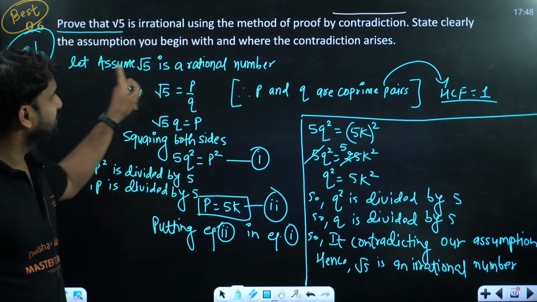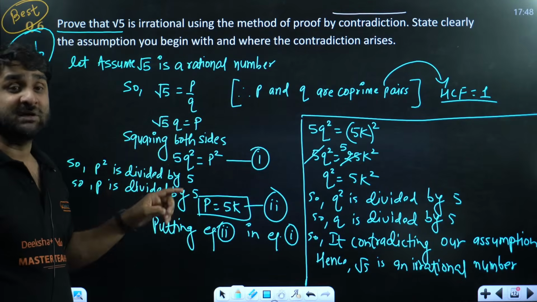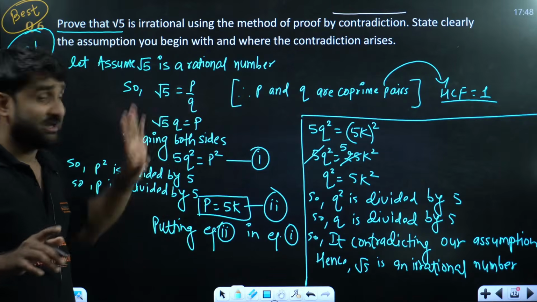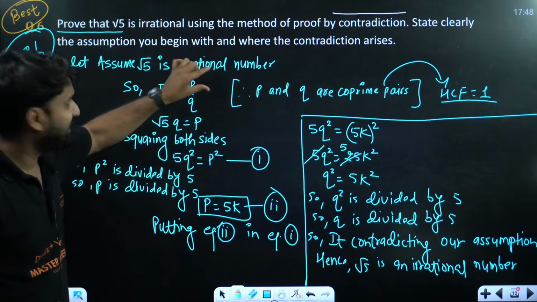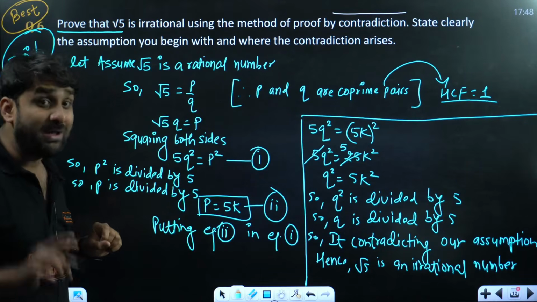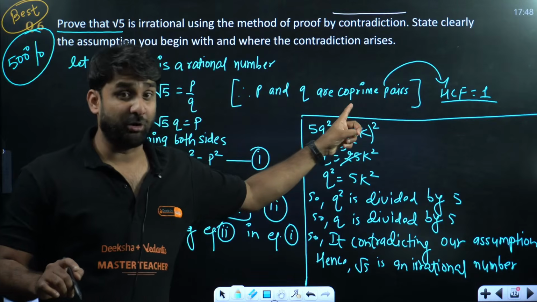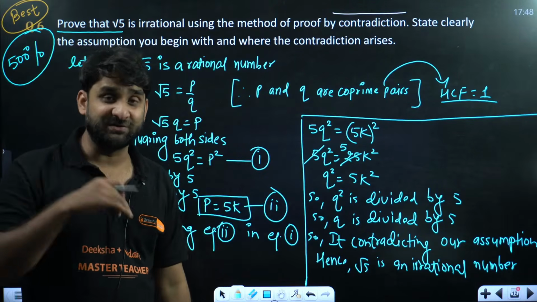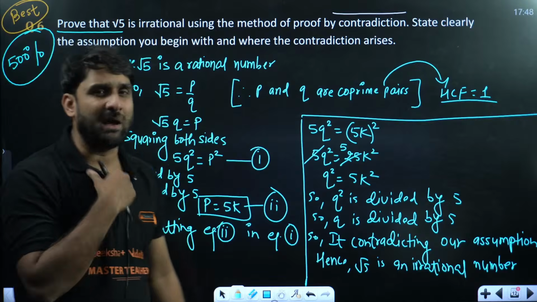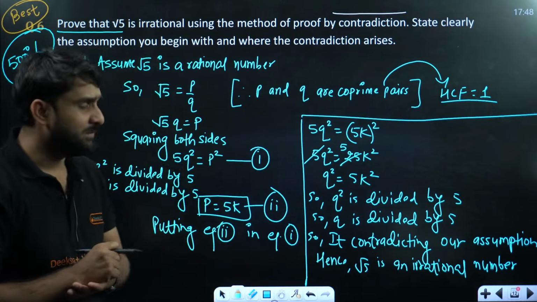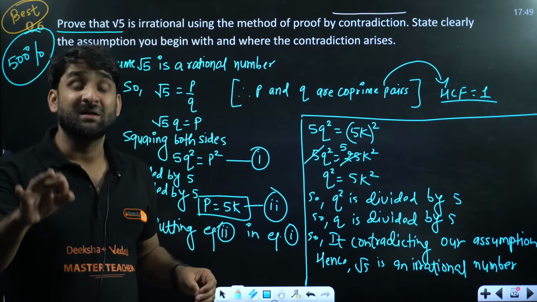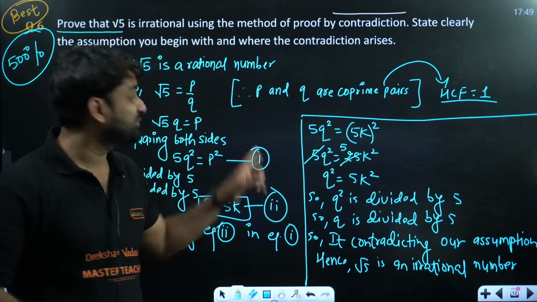So your solution must start from the first line, and the first line should be: assume root 5 is a rational number. And if you have assumed root 5 is a rational number, it can be written as p by q. Right? So root 5 is equal to p by q. And don't forget to write this information. This is very important. When I went for evaluation of answer sheets of class 10th in CBSE, 3-4 years back, in copy checking, few students forgot to write this information and we were deducting. Listen, my dear, a complete 1 mark was deducted on this line.